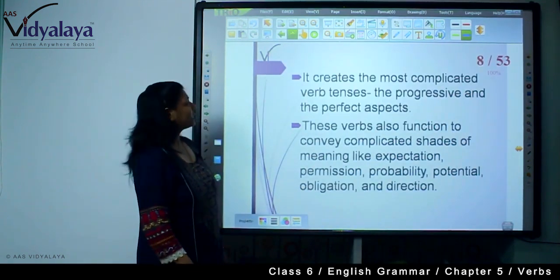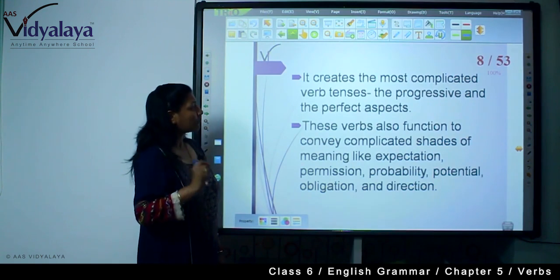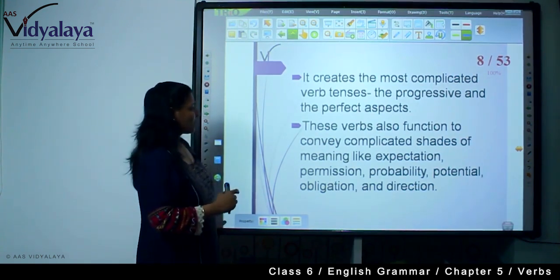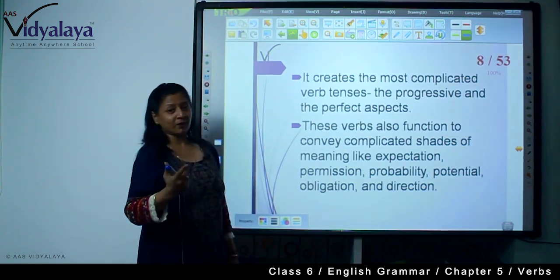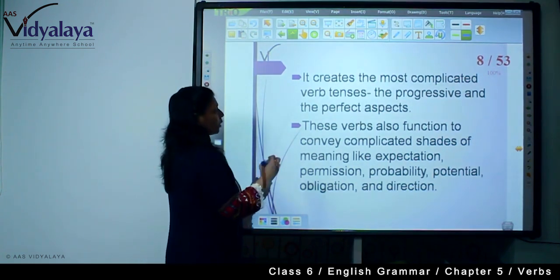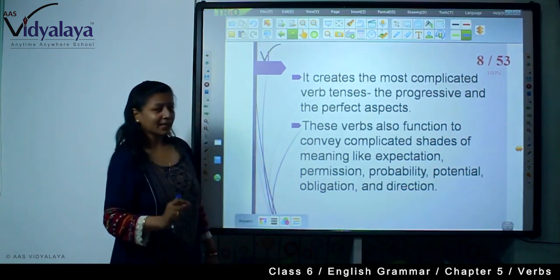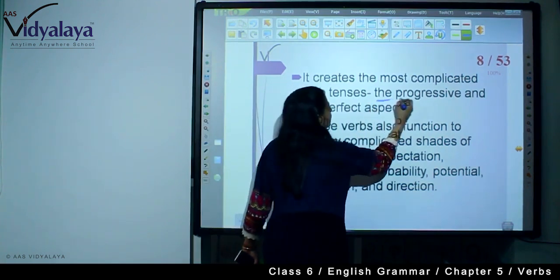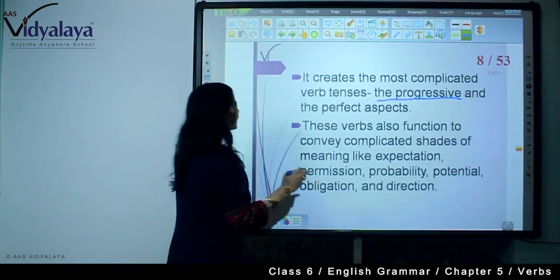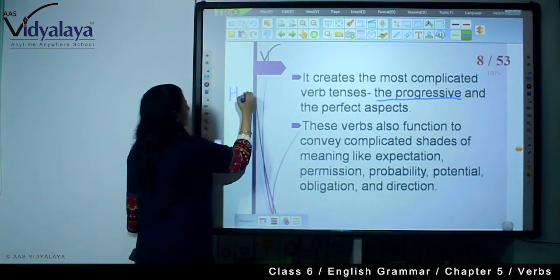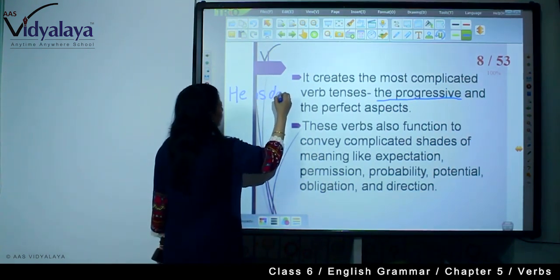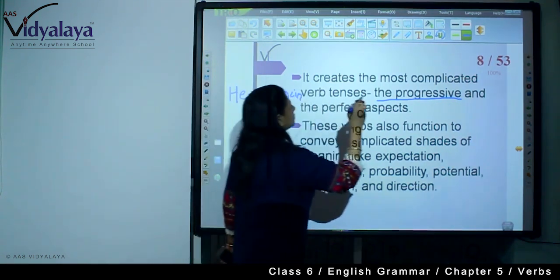Now, second, what do they do? They create the most complicated verb tenses, the progressive and the perfect aspect. These helping verbs also function to convey complicated shades of meaning. Now here let me explain this. The progressive: he is dancing.